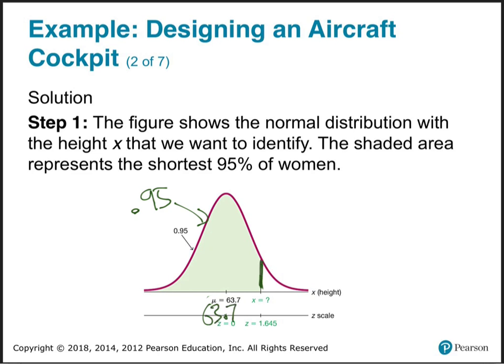And then we want to know how much above that to allow the shortest 95% of all women. So that's what we're trying to find. Does that make sense? So how do we find that? We're going to go to our calculator now. That's the first thing they're asking us, is find what height.